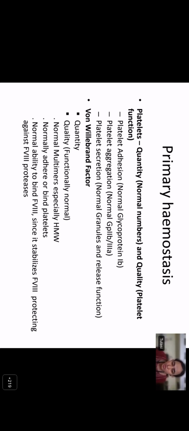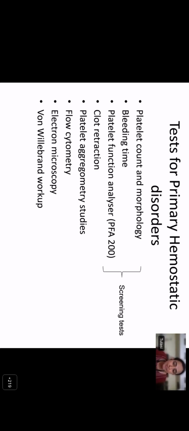Von Willebrand factor should also be present in normal quantity and quality. It should also be of high molecular weight multimers. So when you talk about the screening tests for primary hemostasis, they are platelet count and morphology, the bleeding time, and the platelet function analyzer, and more specific tests.